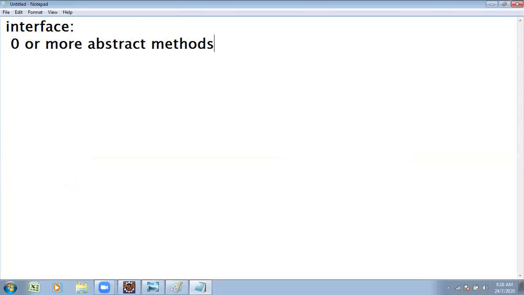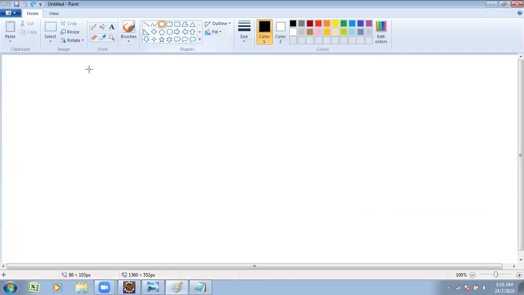A class contains concrete methods, meaning heading and body part are there. An interface contains only abstract methods. An abstract method has only the header, no logic is presented. The logic part is presented under the subclass. I just showed you this example, the translation example.